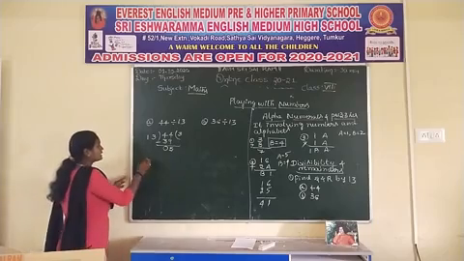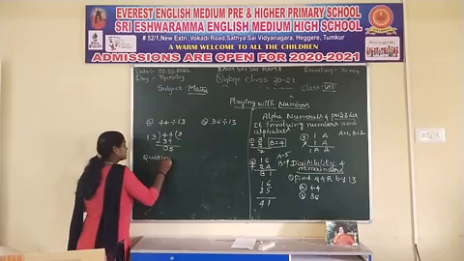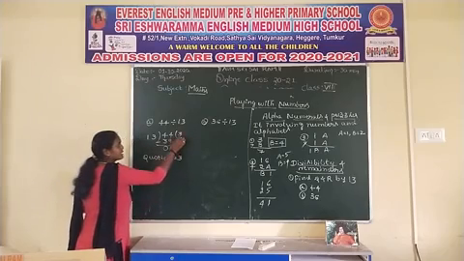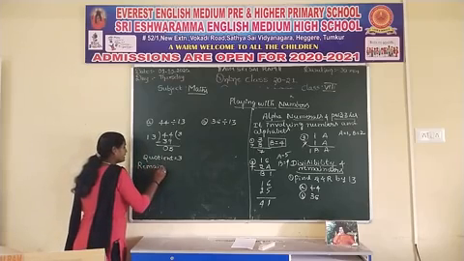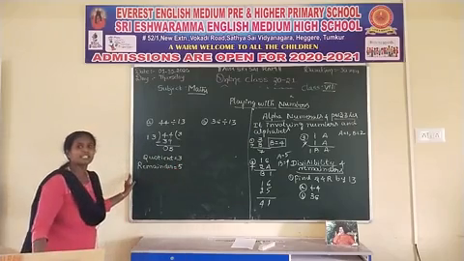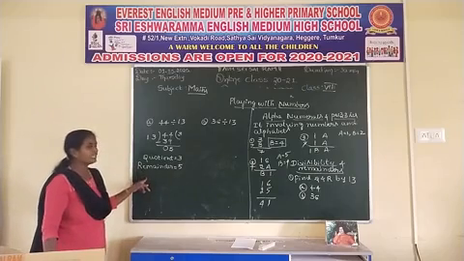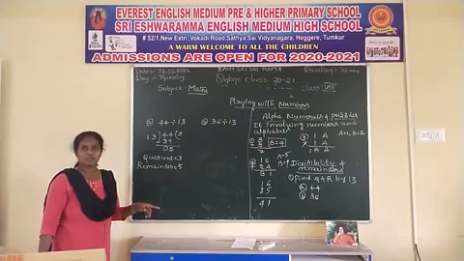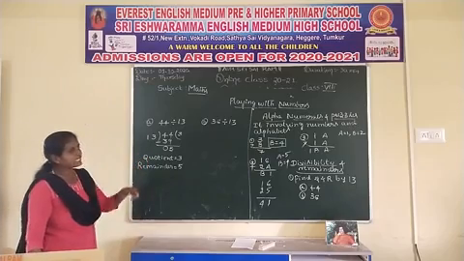What quotient did we get here? The quotient is 3, and the remainder is 5. Remainder is 5. Is it clear? See, in this way you have to find what the quotient is and what remainder you will get. Come to the second example.